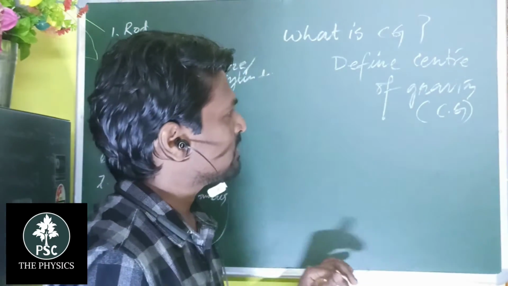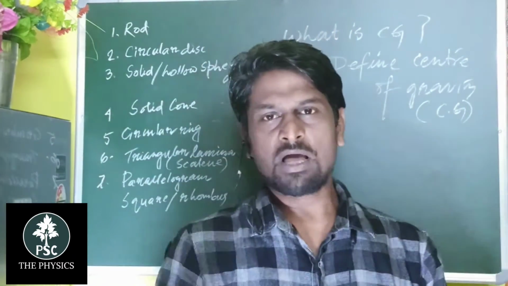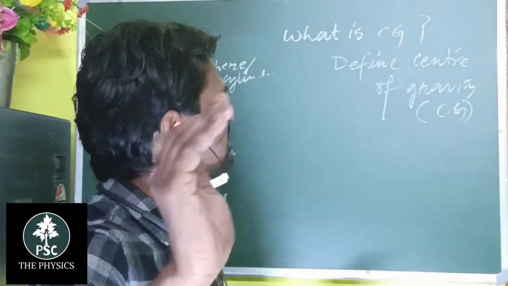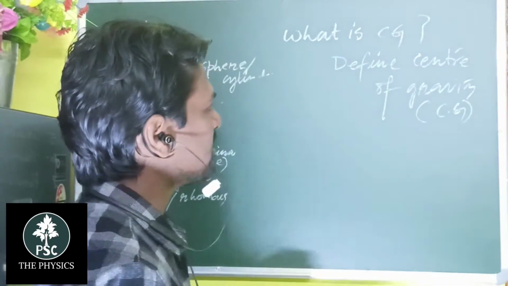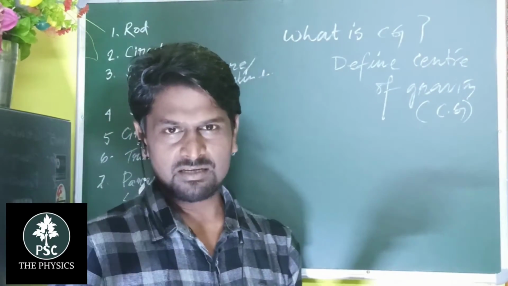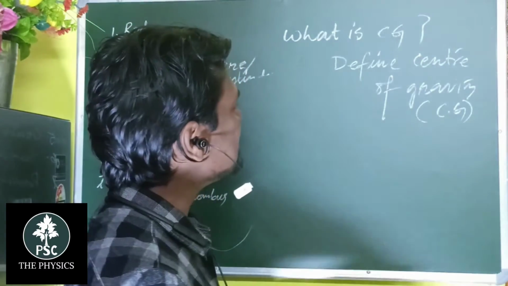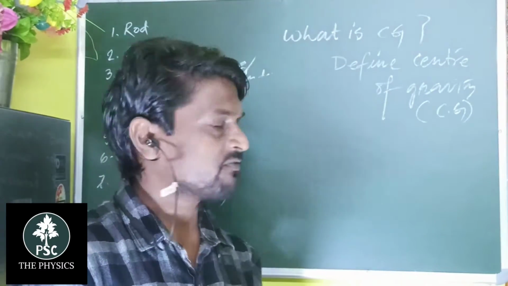Well, first of all, students, you have to know what CG is, or what is the definition of it. So CG is the specific point.